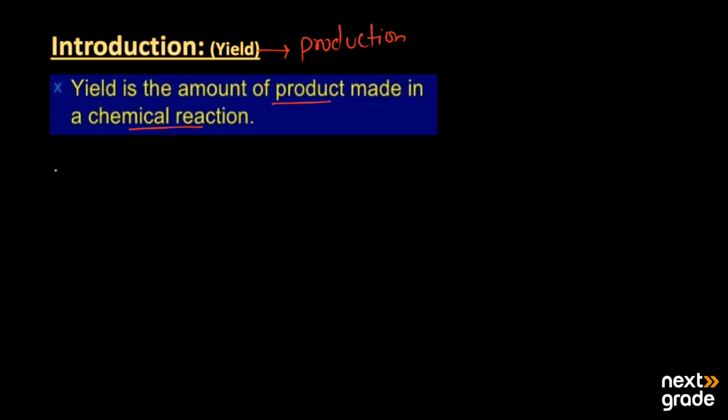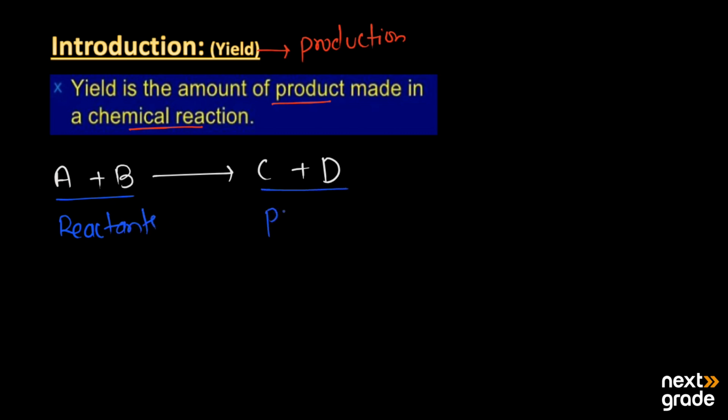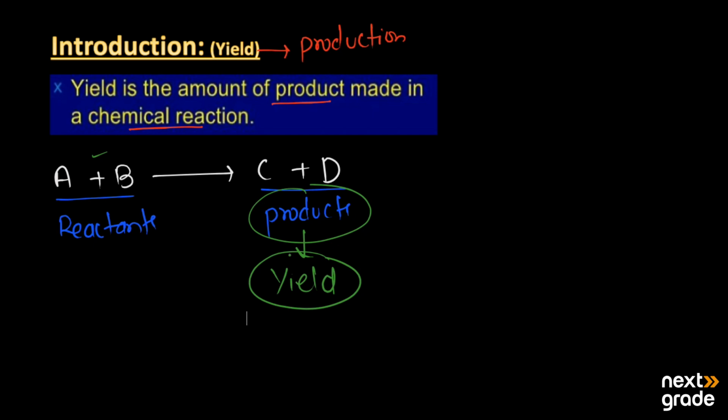For example, here we have the reactants A plus B and it is going to produce C plus D. Here A and B both are the reactants, and they are going to react and change into the products. Now the amount of C and D, the products that have been produced from A and B, that amount will be known as the yield of this reaction or yield of these reactants.